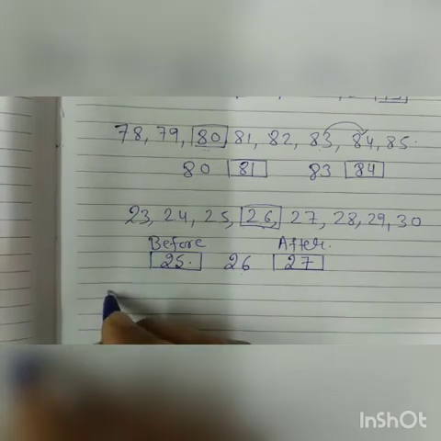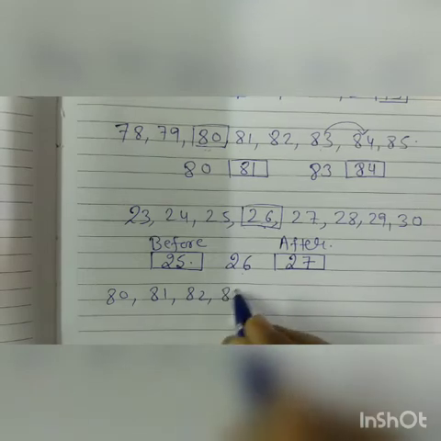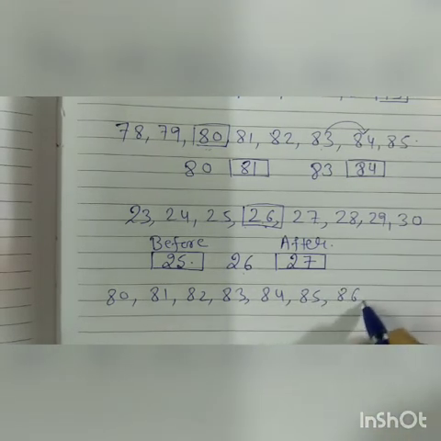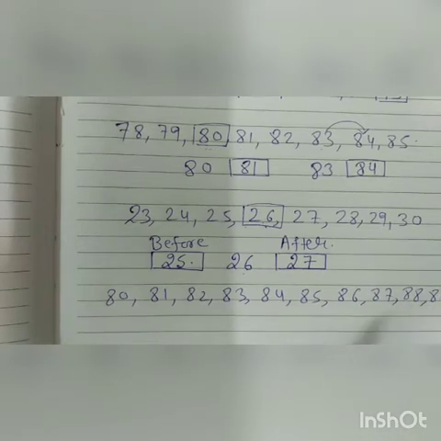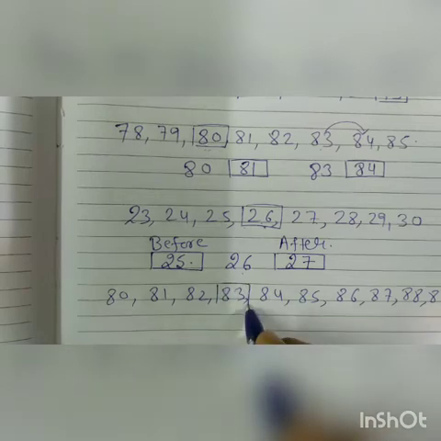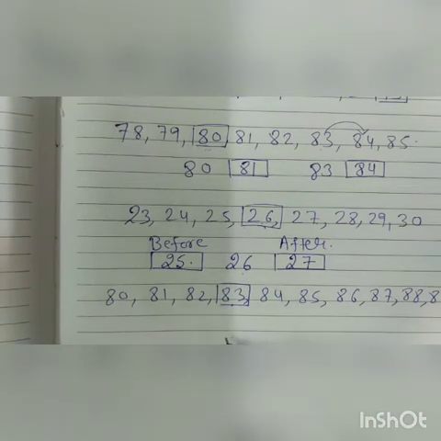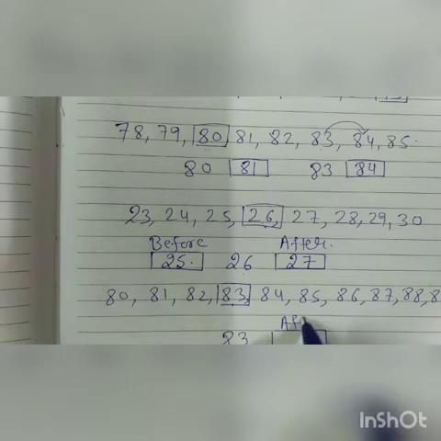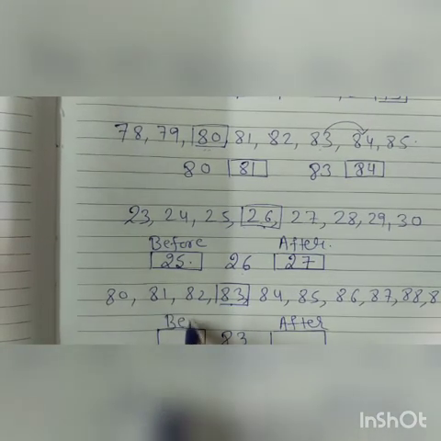Again, for explaining this, I am taking one more series of counting: 80, 81, 82, 83, 84, 85, 86, 87, 88 and 89. In this, I have selected 83. Which number comes after 83 and which number comes before 83?